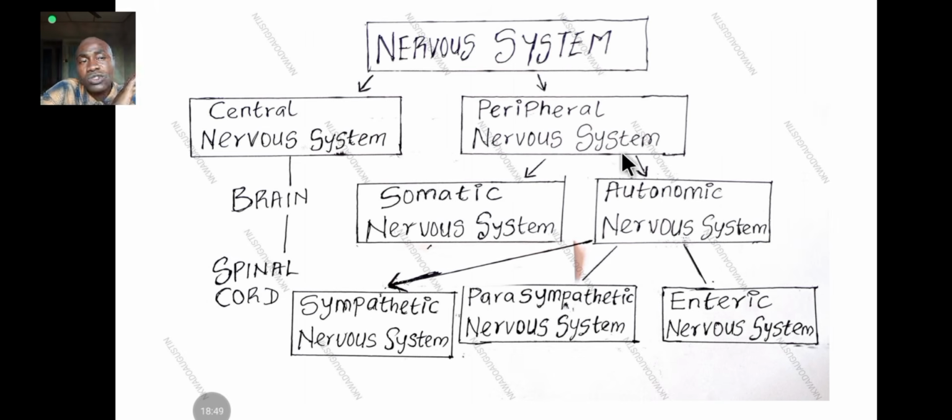If you know this diagram, you know a lot about the nervous system. Or if you don't know this diagram, you don't know at least 60% of the nervous system. This is the nervous system.